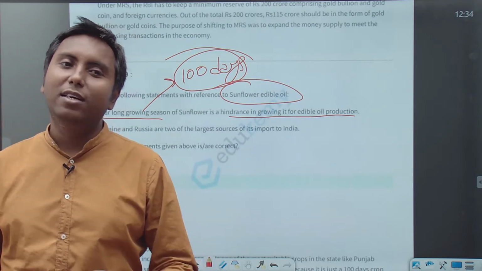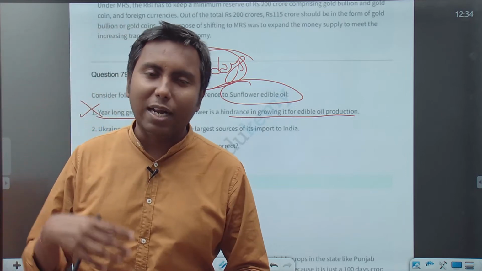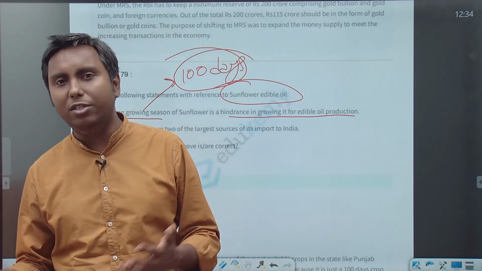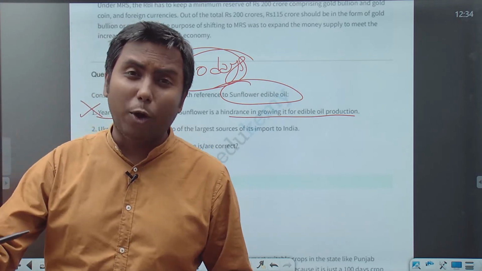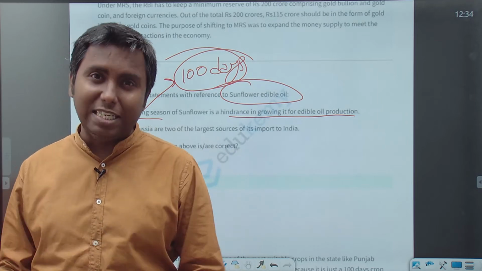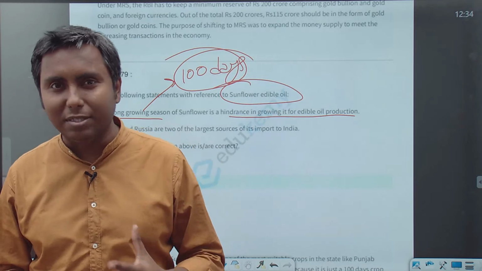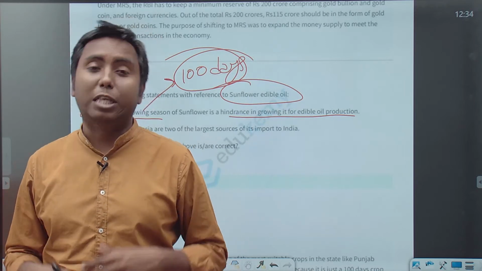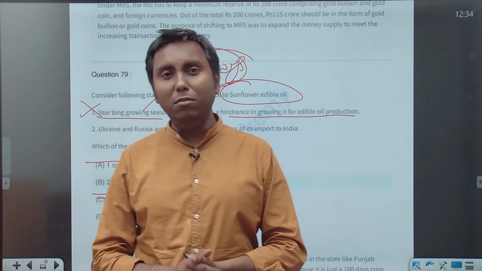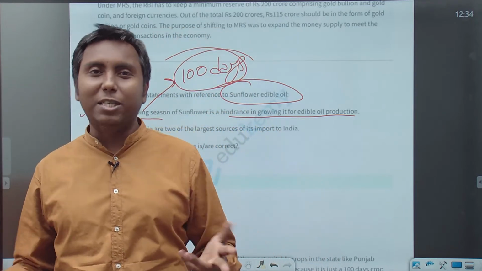As it happens, normally क्या होता है कि चलो ठीक है, दो कंट्री से हम लेते हैं, तो अगर एक में कुछ दिक्कत हो गया, कोई ड्रॉट आ गया या some geopolitical conflict में फंस गया, then we can increase our import from the second country. But in the case of sunflower oil, the problem is that India imports 70% of its requirement from Ukraine and 20% from Russia.